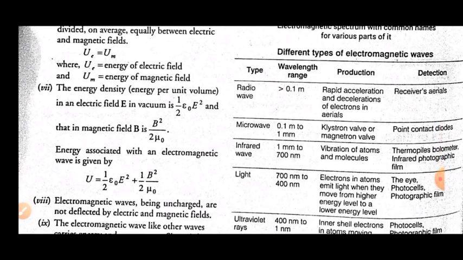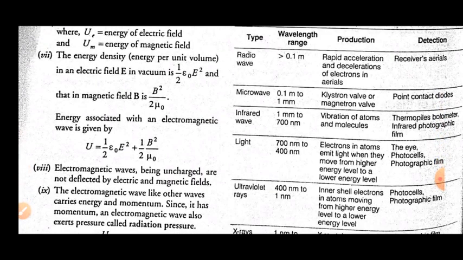Next, the second type of electromagnetic wave is the microwave, which has a wavelength range from 0.1 meter down to 1 mm. Microwaves are produced by a magnetron valve or klystron valve. These are two specially made valves that are used to produce microwaves. For detection, we use point contact diodes, so the pin diode is used to detect microwaves.